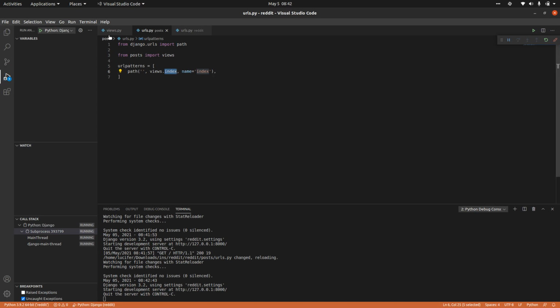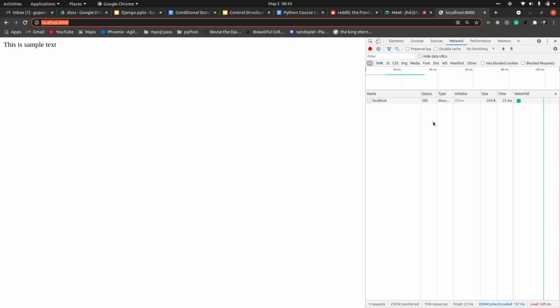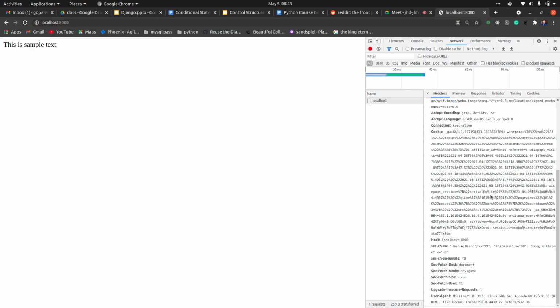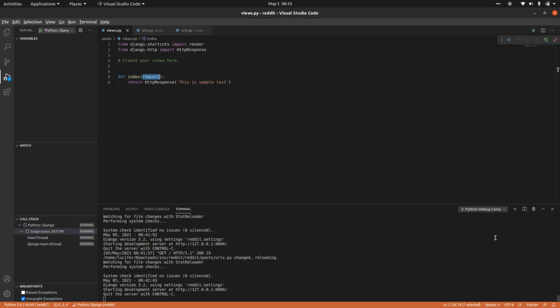So how have we written my function? This index function is nothing but a simple function which takes a request parameter. The request parameter is whatever request we are sending from here. All these things will be available in the request parameter. And we are returning some HTTP response.